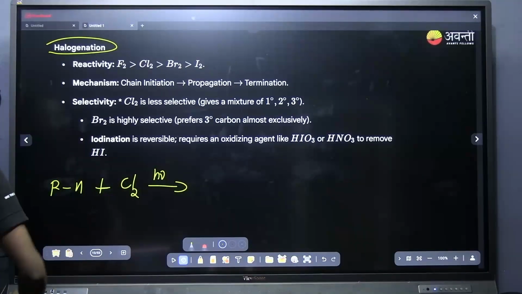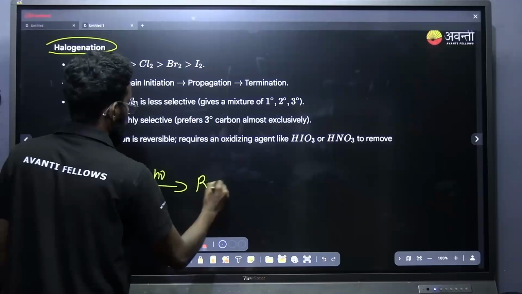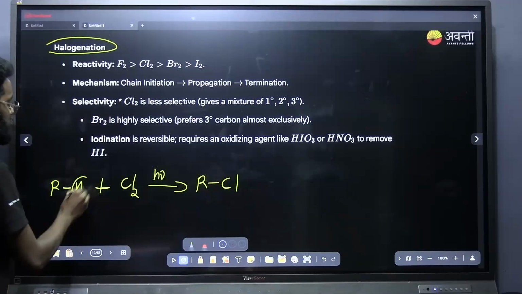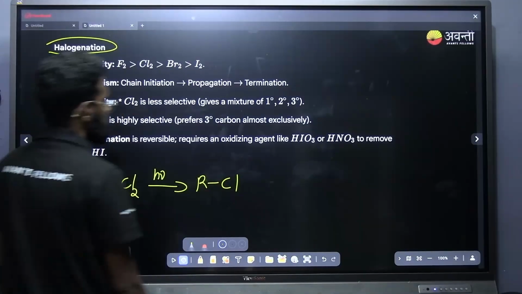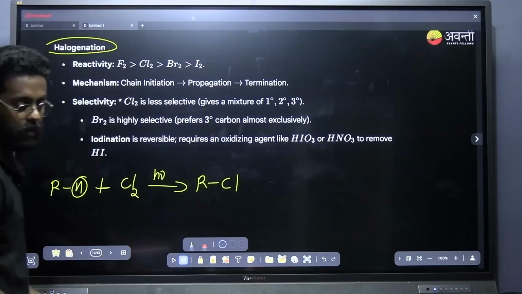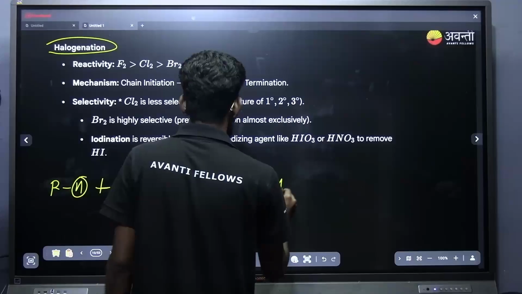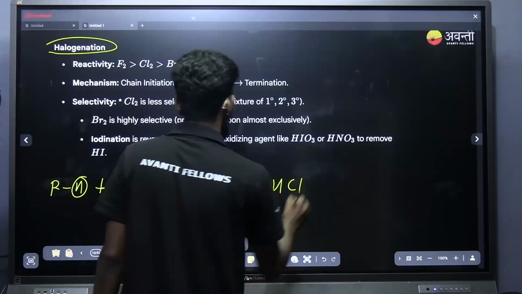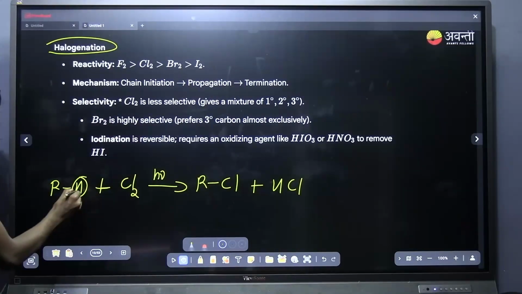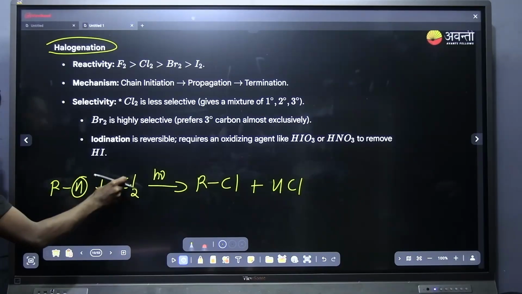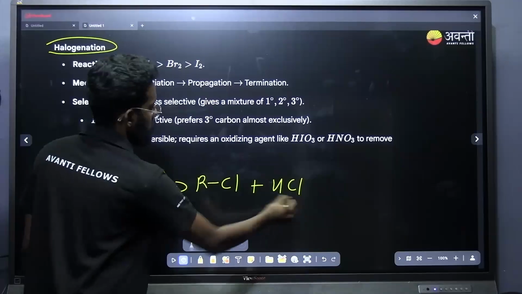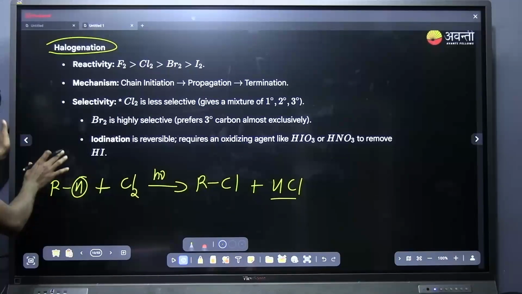On halogenating, I will be getting RCl, that is, the hydrogen will be replaced by halogen, plus HCl. The hydrogen will be replaced by the chlorine, and that hydrogen will be combining with the next chlorine and forming HCl. This is a summary of this reaction.